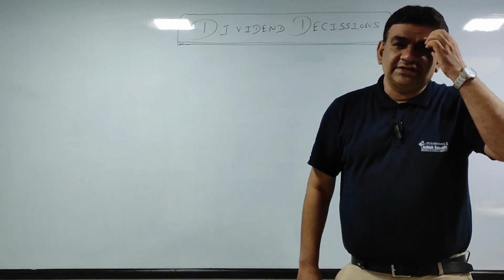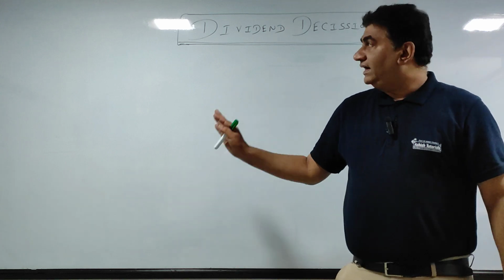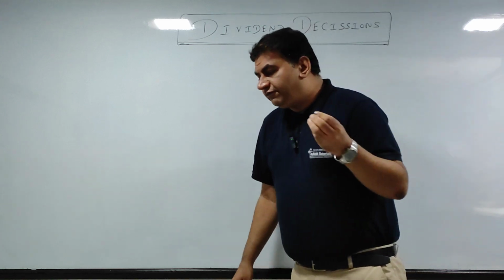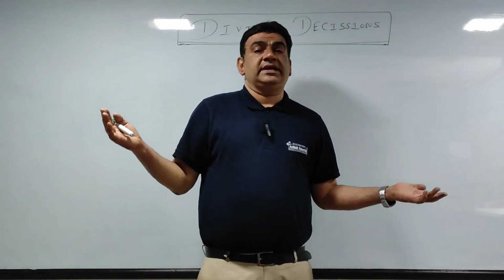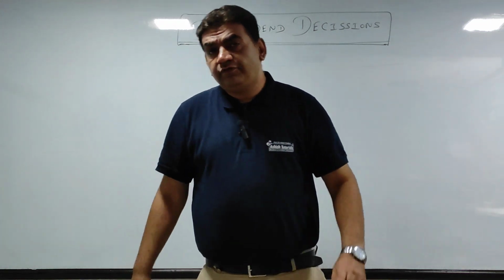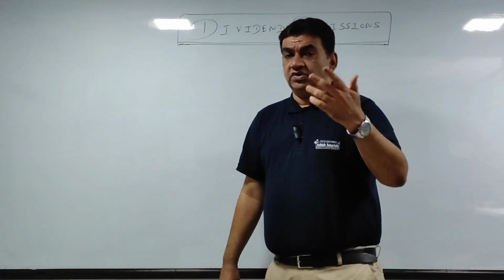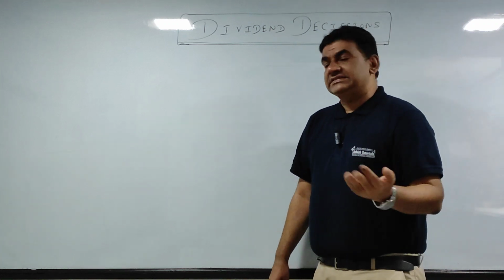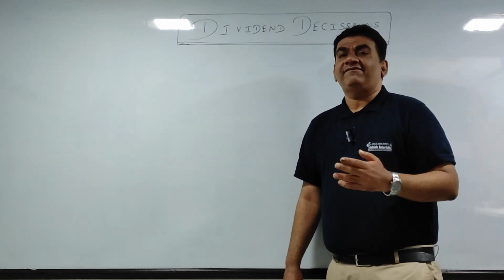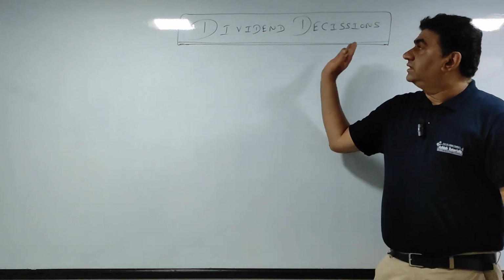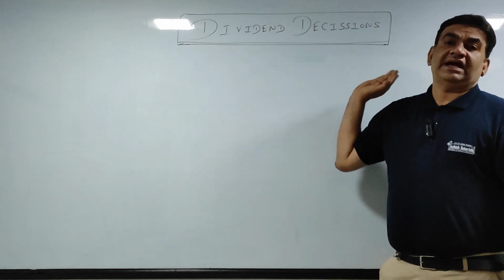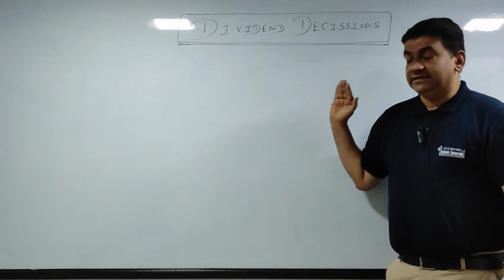Of course, all the chapters are scoring, but here there are formulas and it is very scoring. Now, before we go into the formulas or the main part, first, as per my system, what I've been always doing, let's understand first the meaning of the name of the chapter, dividend decision.